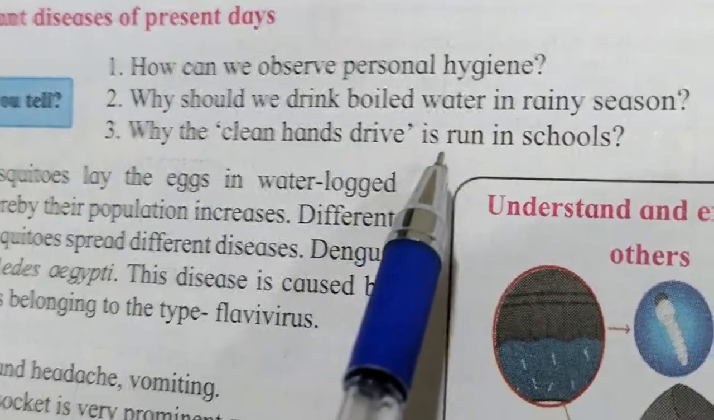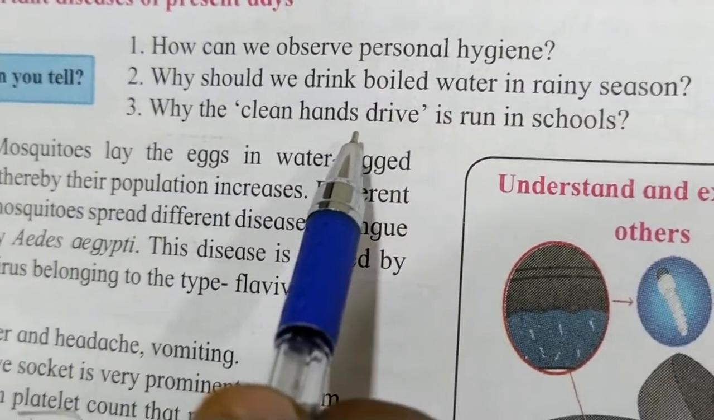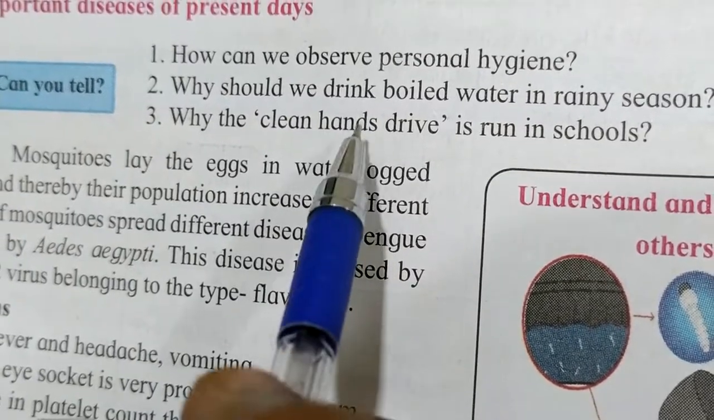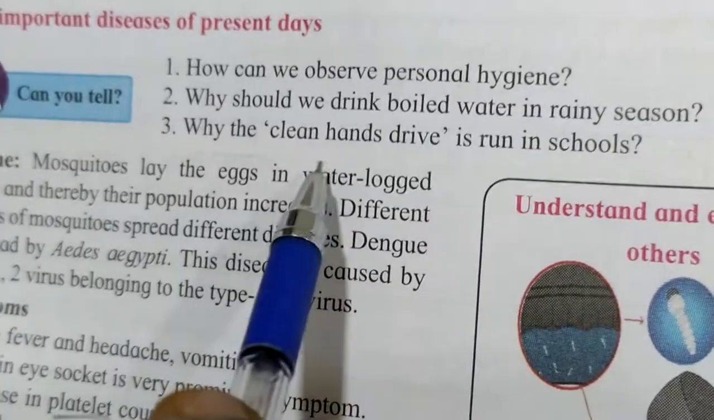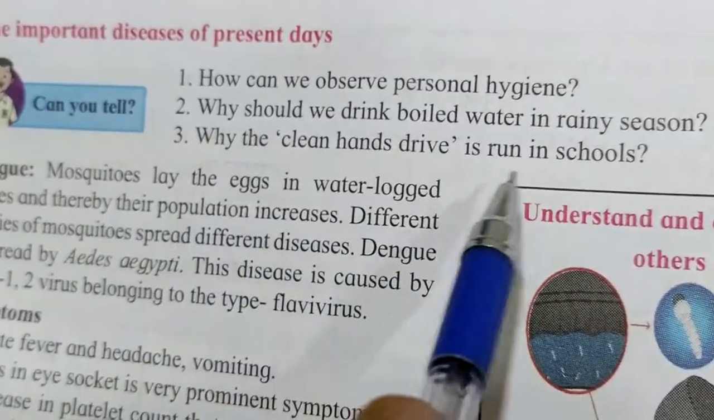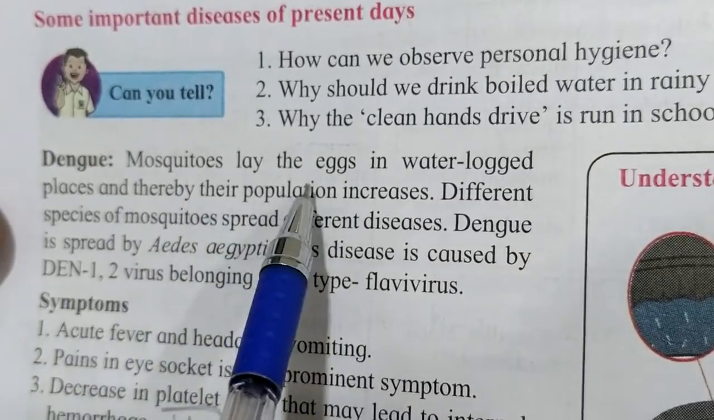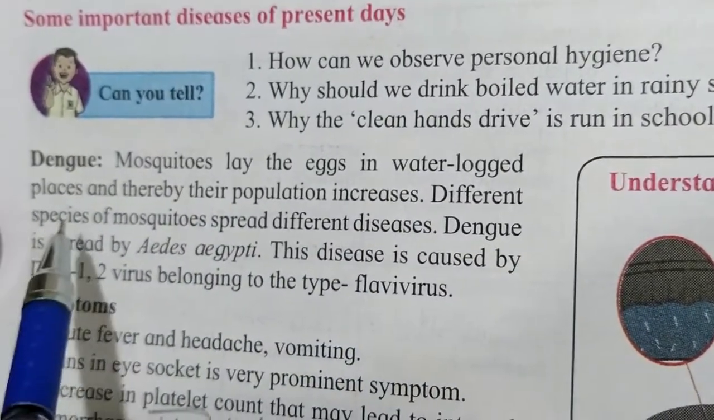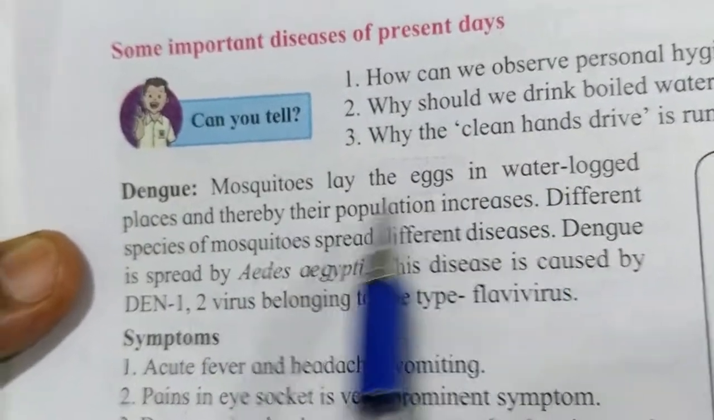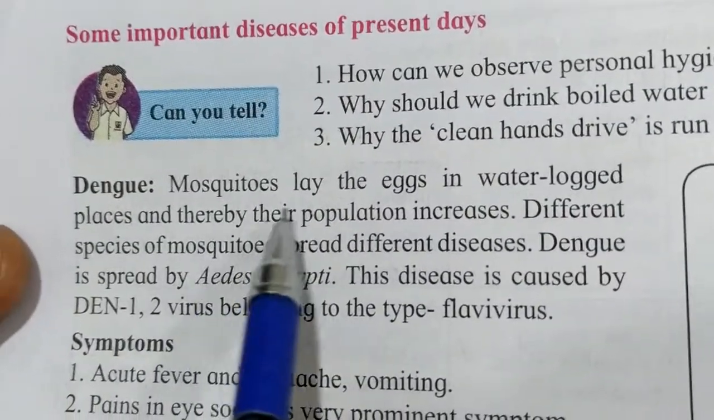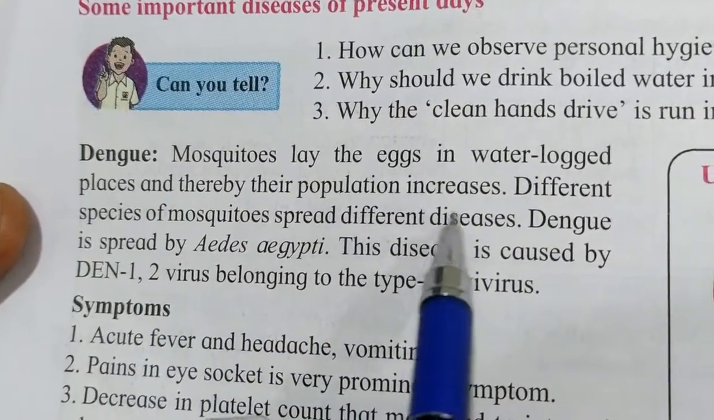Cleaning of the hands is run in schools because, as we know, germs or disease spread as they are transferred from one person to another. Okay, so the clean hands drive is one of the processes. Now dengue: mosquitoes lay eggs in waterlogged places. Wherever water is collected, the mosquitoes lay eggs in waterlogged places, and thereby their population increases.